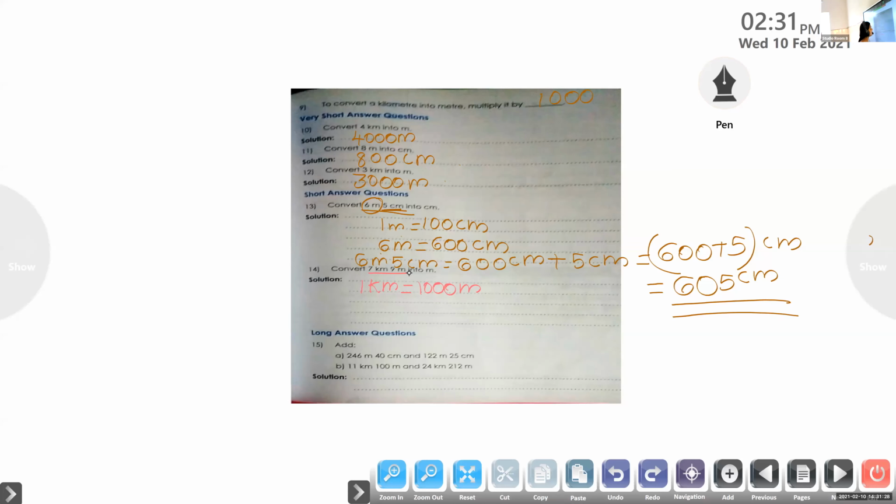1 kilometer is 1,000 meter, then 7 kilometer is how many meter? 7,000 meter.